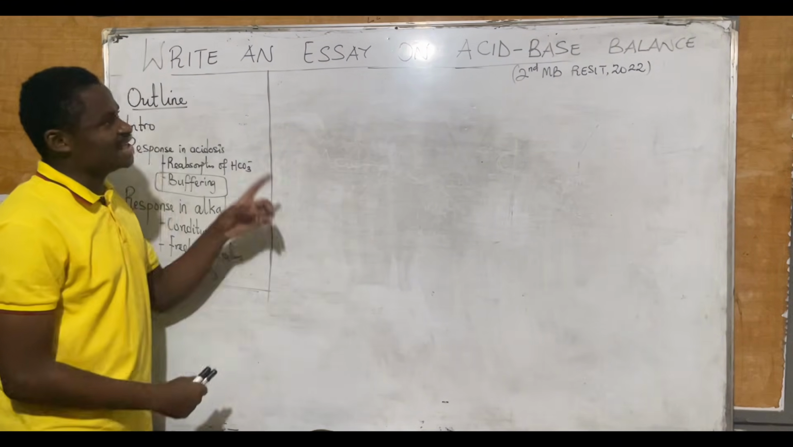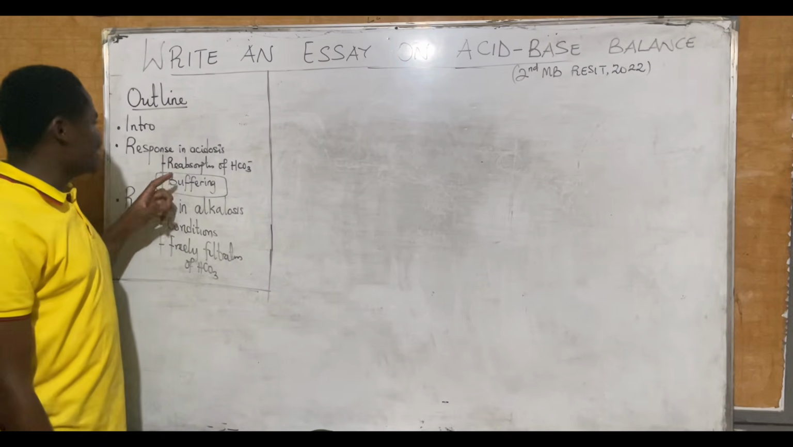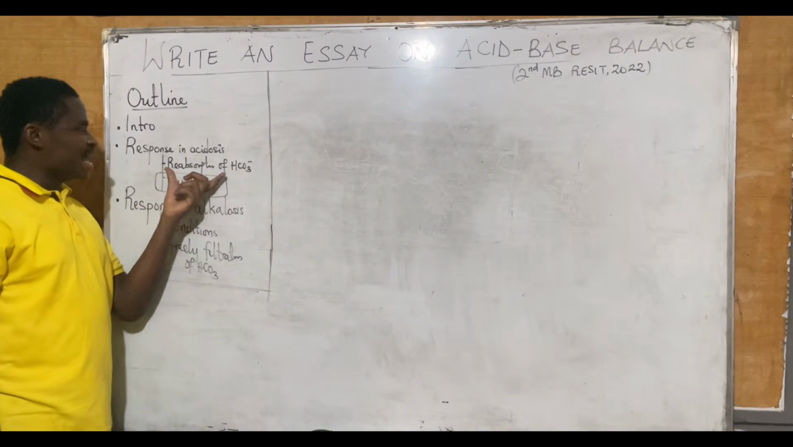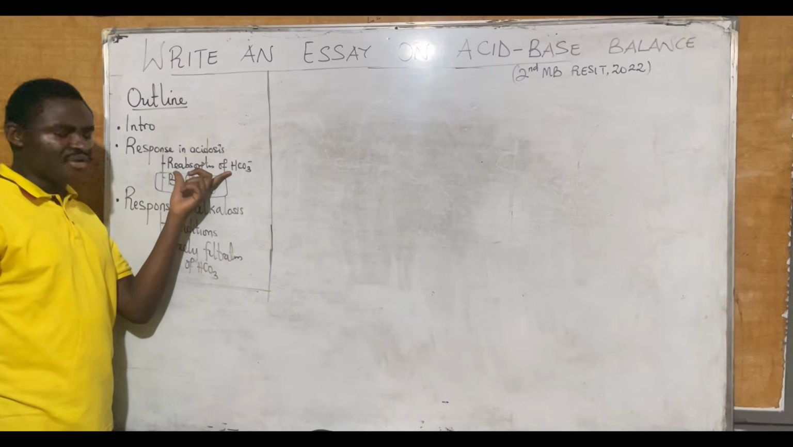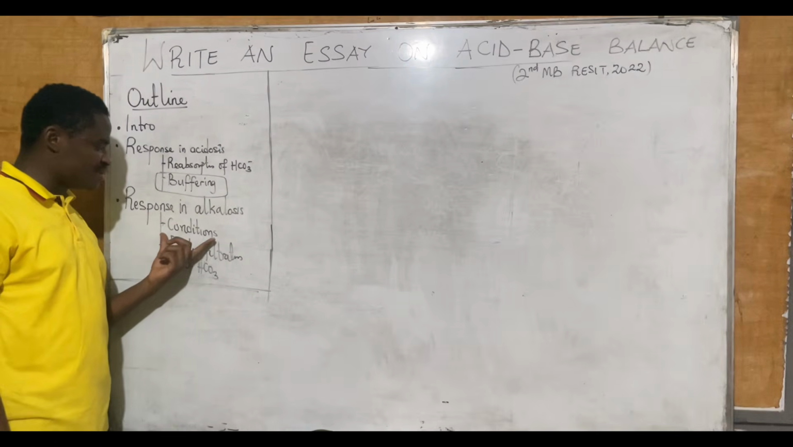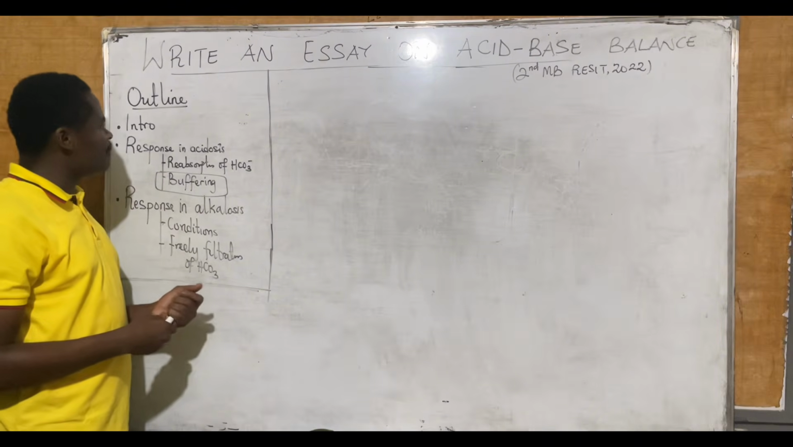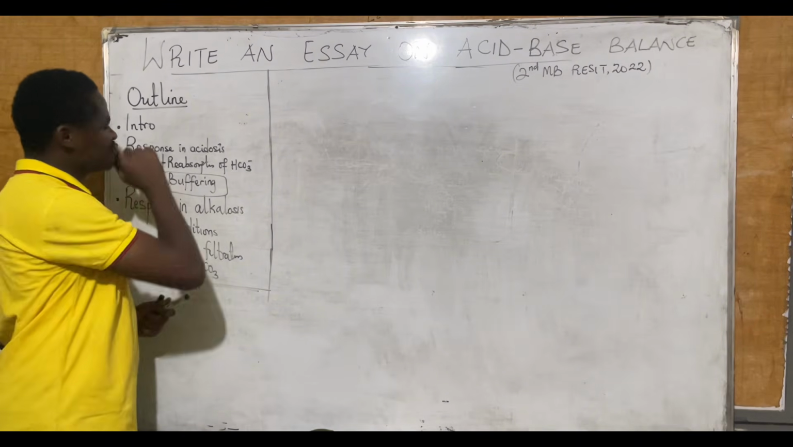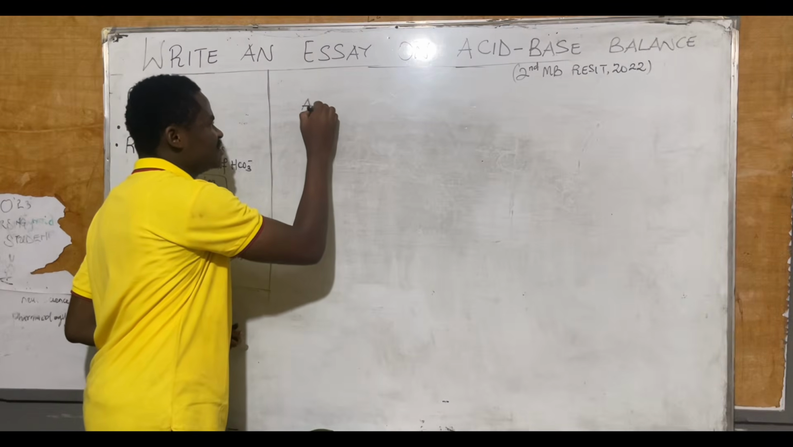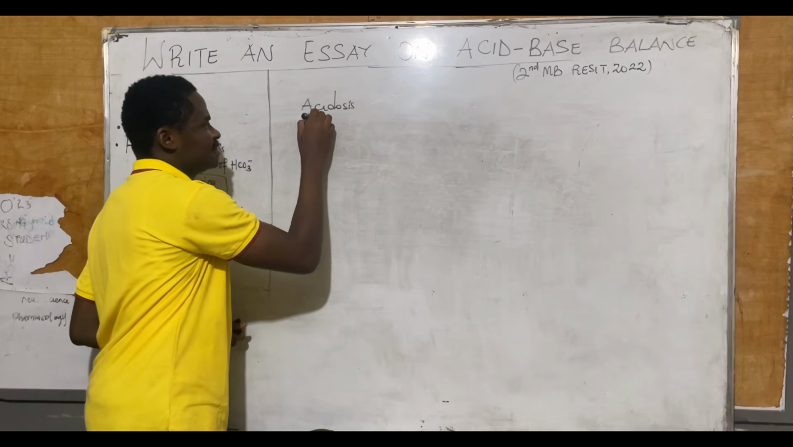Our essay on acid-base balance. I'm going to introduce, and then I'm going to tell you about the response in acidosis using this outline, and then reabsorption of HCO3 minus, then buffering, response in alkalosis. I will tell you some of the major conditions, and then what eventually happens. Now, what becomes of my introduction? In my introduction, I should be able to define what is acidosis and what is alkalosis.